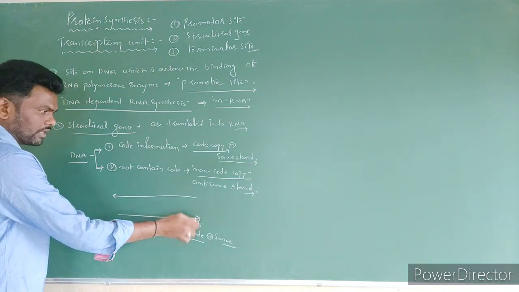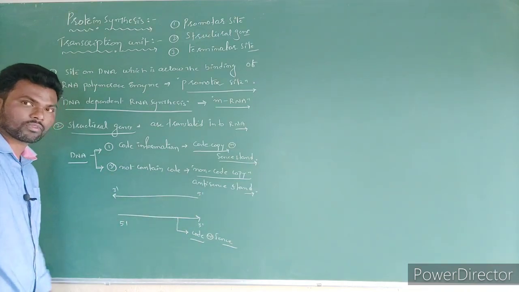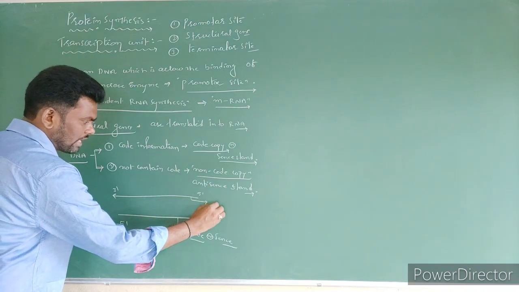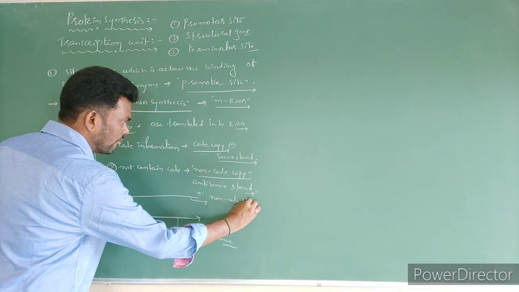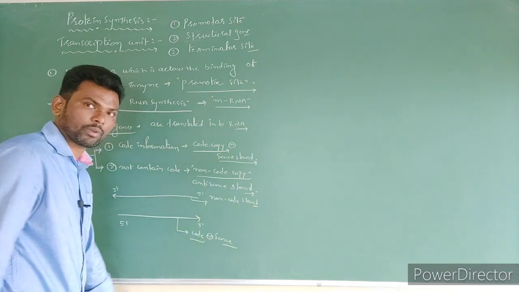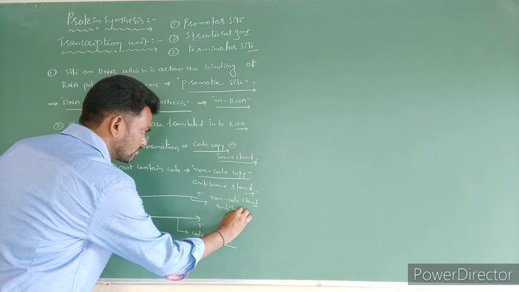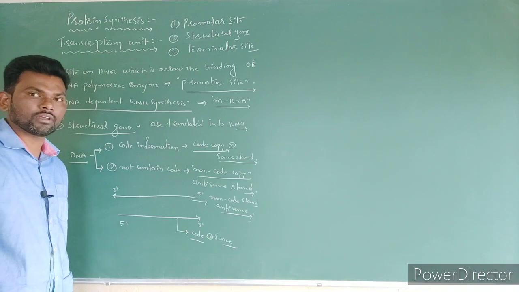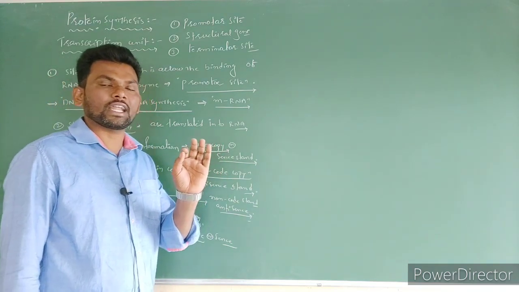This one is 5' and this one is 3', right? So this second strand is the non-code strand, which does not contain any genetic information. That's why it is called as anti-sense strand.